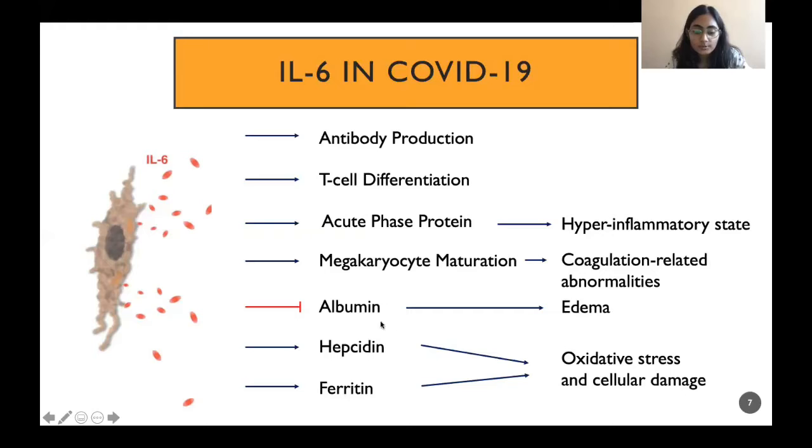So upregulation of these two proteins alters iron homeostasis in the body, that leads to oxidative stress and cellular damage, which might be responsible for the multiple organ failure in critical cases of COVID-19.